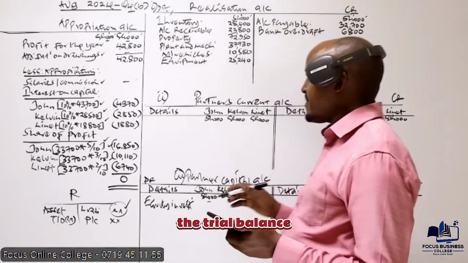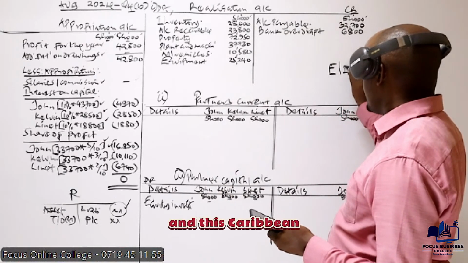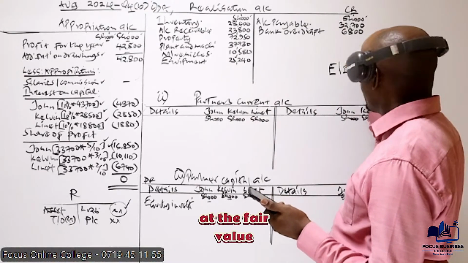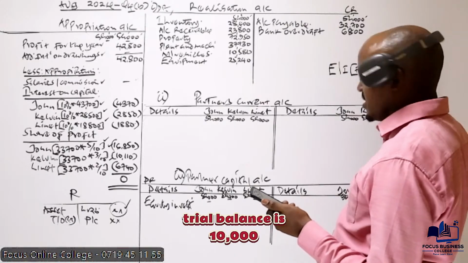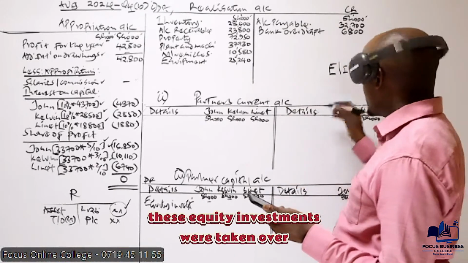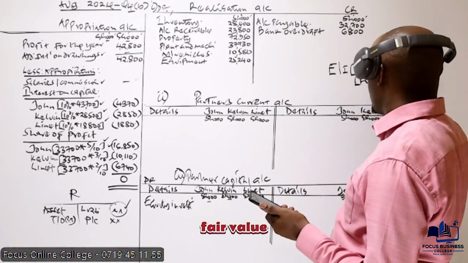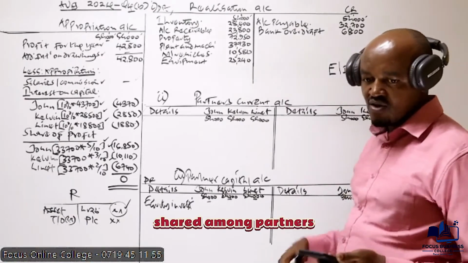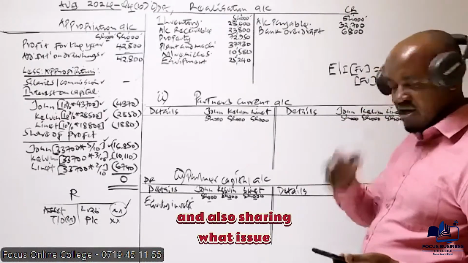Now, if you go back to the trial balance, you can see we are given the equity investment at the fair value. The fair value given in the trial balance is 10,000, but you're told in note number 2 that this equity investment was taken over by the partners at its current fair value of 18 million, and this was distributed among partners using their profit and loss sharing ratio.